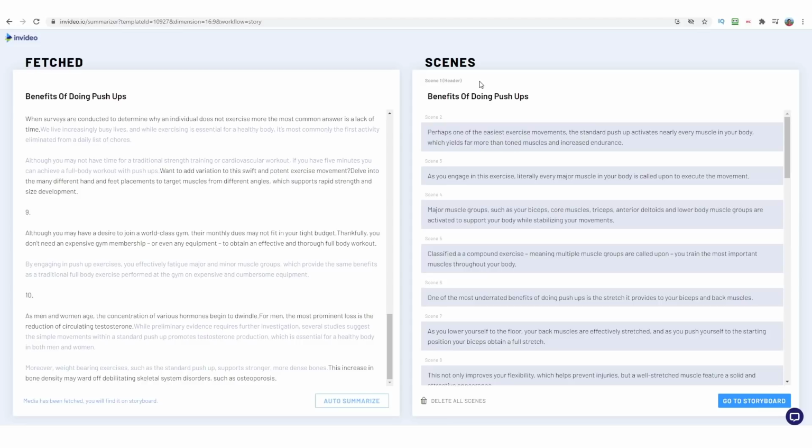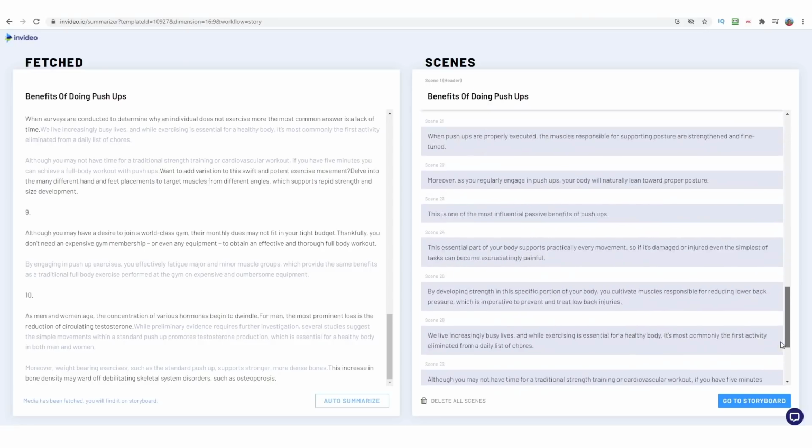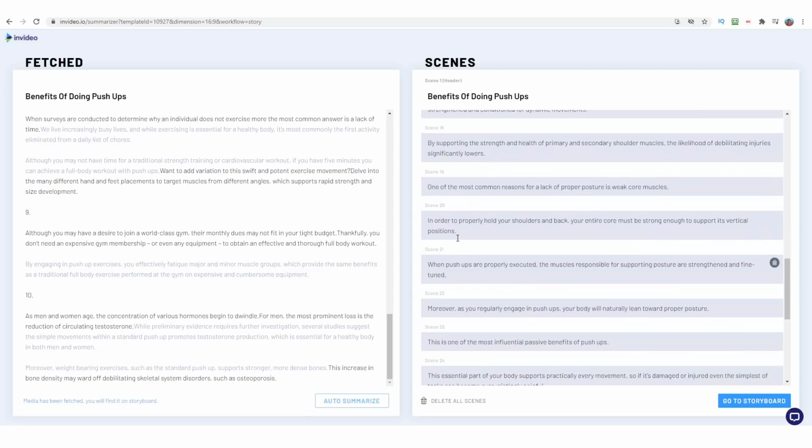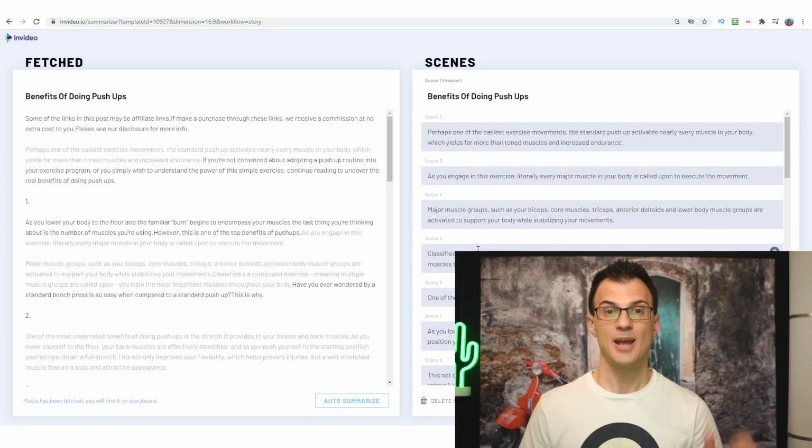So we have scene 1, which is header, then scene 2, which is a bit of a summary of the introduction, scene 3, which is the next important part of the video, etc. So what InVideo has done is created all these scenes. It has created 30 scenes for us completely in an automated fashion, and each of these scenes will effectively become a slide.